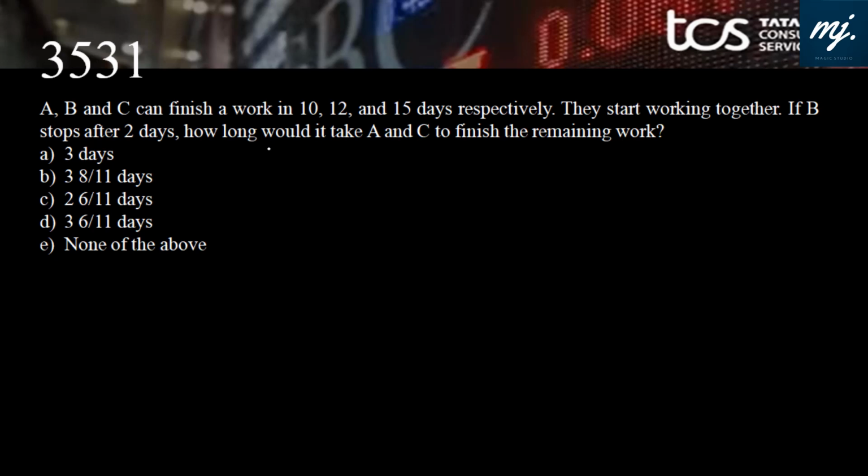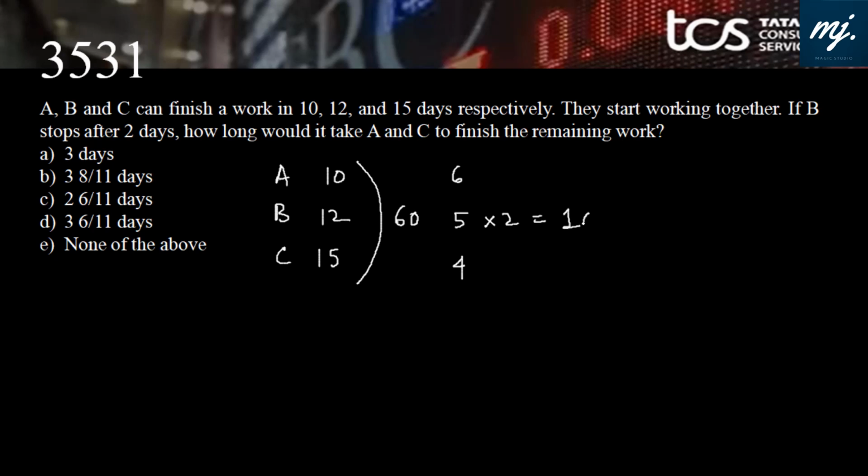A, B and C can finish a work in 10 days, 12 days and 15 days respectively. Straight away 60. 60 by 10, 6. 60 by 12, 5. 60 by 15, 4. This is the first step I always do. Now I'll read the question. They start working together. If B stops after 2 days, that means B only worked for 2 days. That means B produces 10 units.